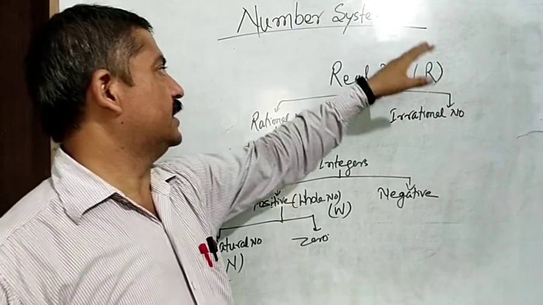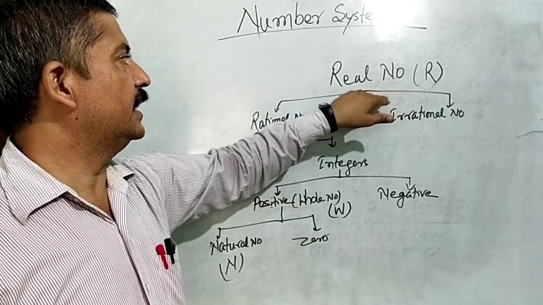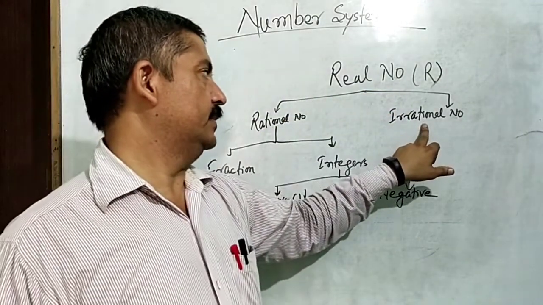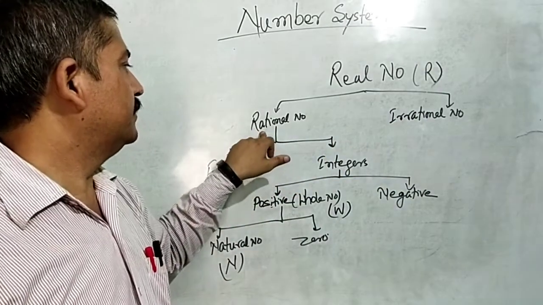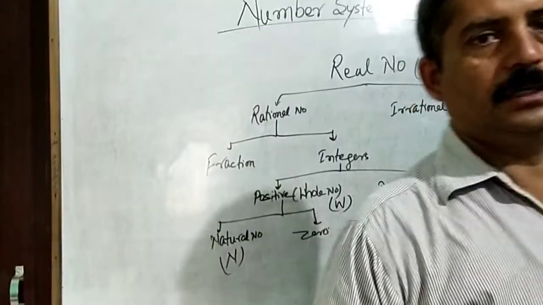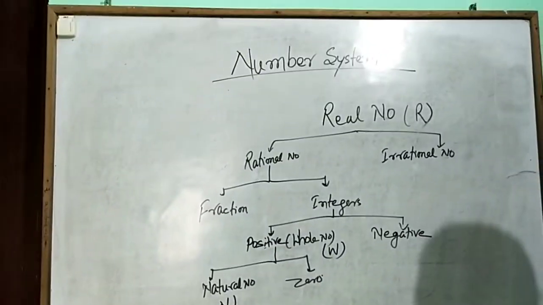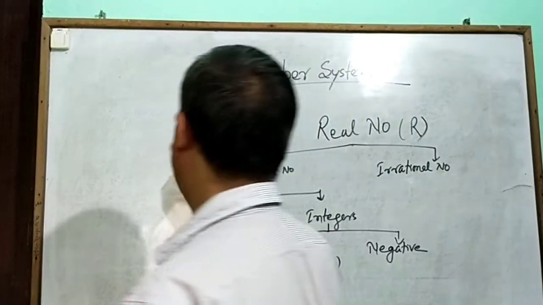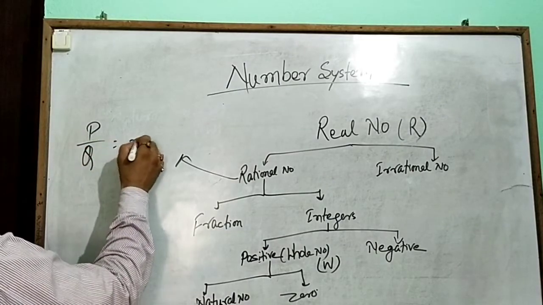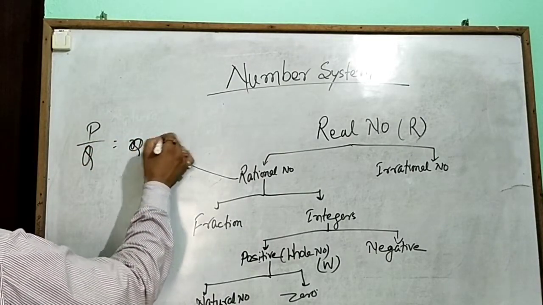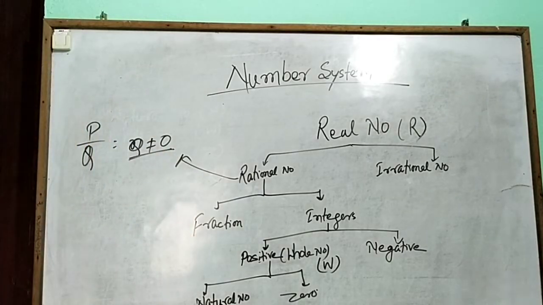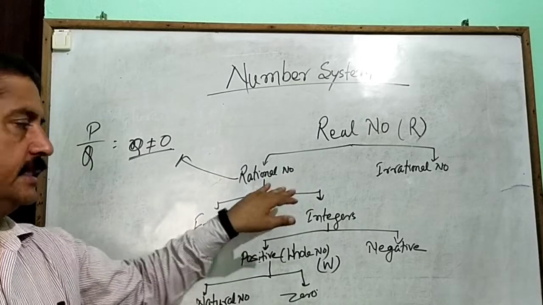The number system starts from the real numbers. Real numbers means rational numbers and irrational numbers. A rational number is simple. We say that it is represented by p/q, where q is not equal to 0. You know very well what a rational number is.